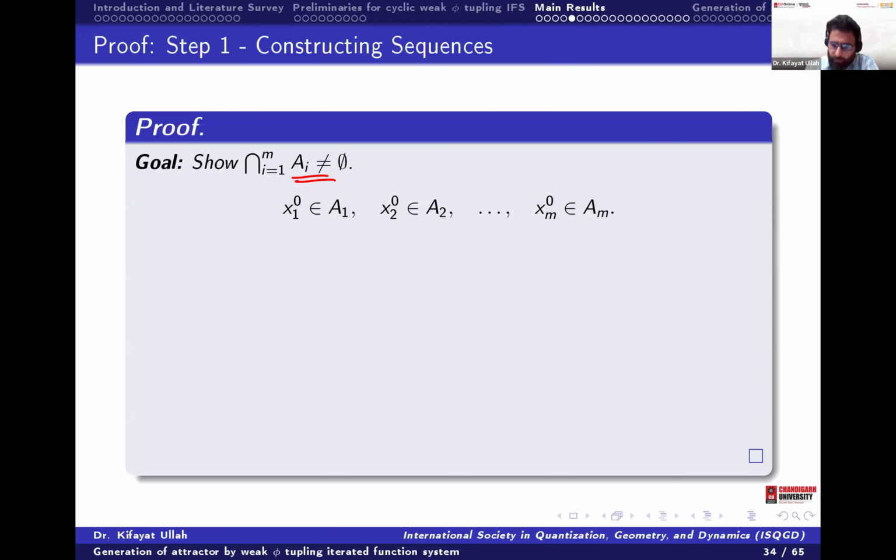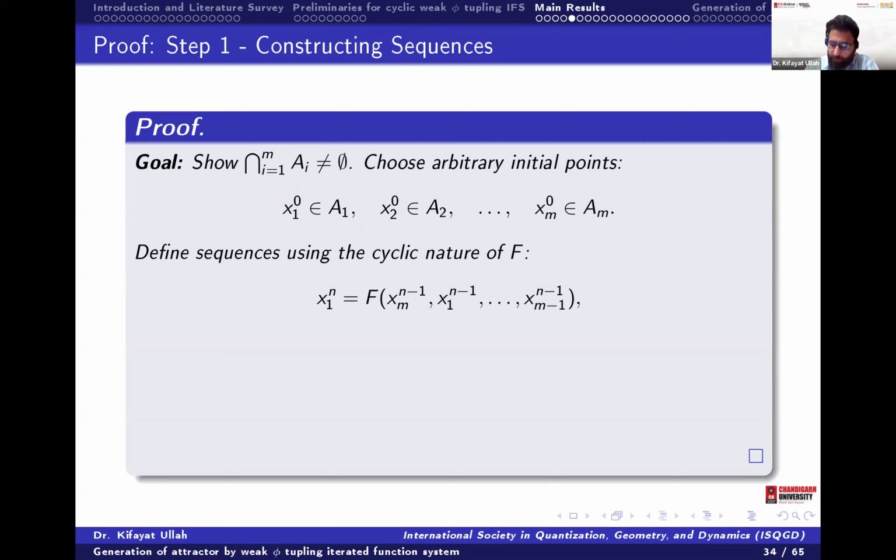Okay, so the goal, as I already told, is that we will show the intersection is non-empty. So we are first taking the initial conditions. So x1^0 belongs to A1, so we have to take the intersection to be non-empty. We are taking the point from A1 because we have the closed subsets. So this is the initial condition. Then define a sequence using the cyclic nature. What is this x1?